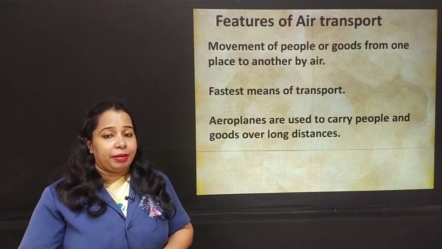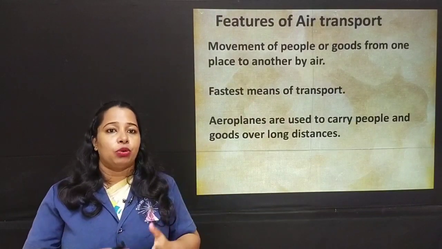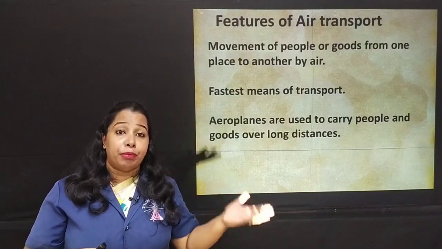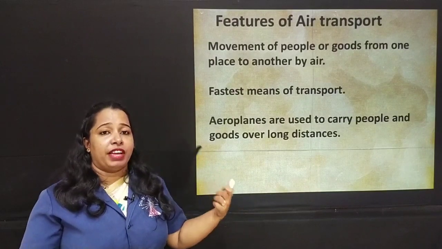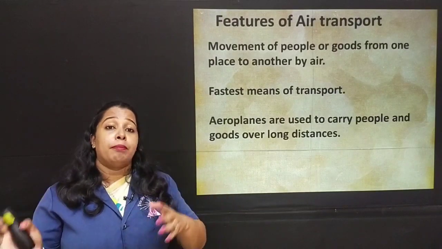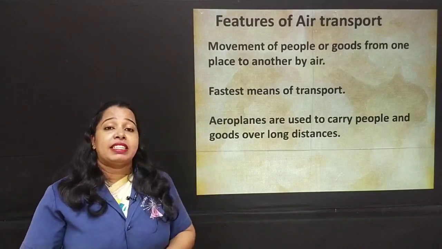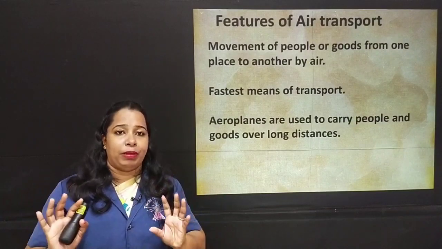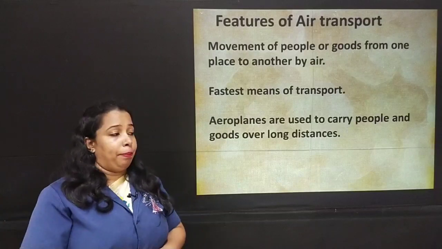Aeroplanes are used to carry people and goods over long distances. Aeroplanes carry people. We know that we travel to different places, especially if we have to travel abroad to foreign countries, we make use of aeroplanes, either aeroplanes or ships, but mainly we use aeroplanes. Even aeroplanes carry goods. The aeroplanes that carry goods are cargo planes. We saw in the picture, right? They are cargo planes.